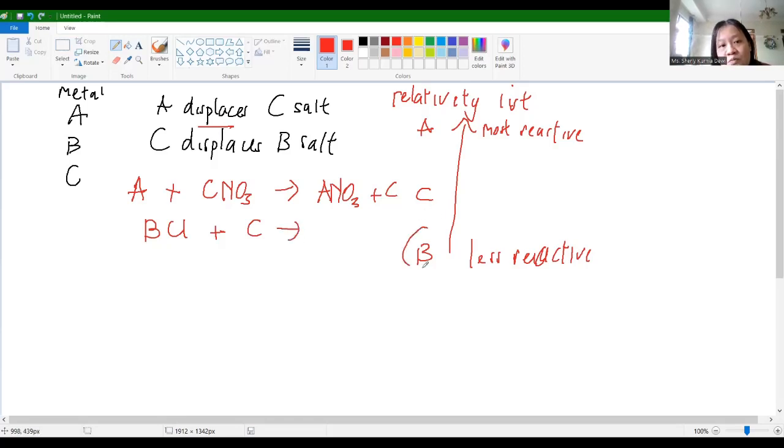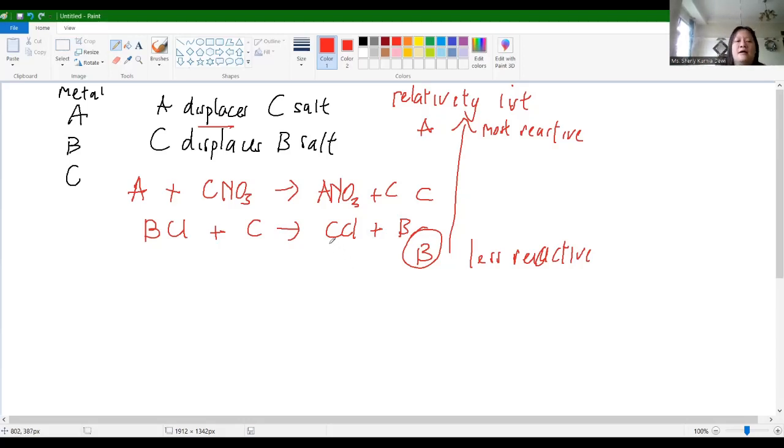Yes, because B is less reactive than C. So we will have C chloride plus B. This is not carbon, yeah. This is only an example of the displacement reaction.